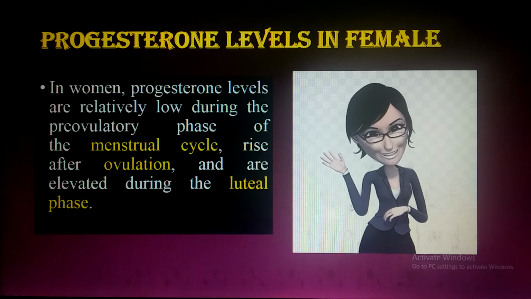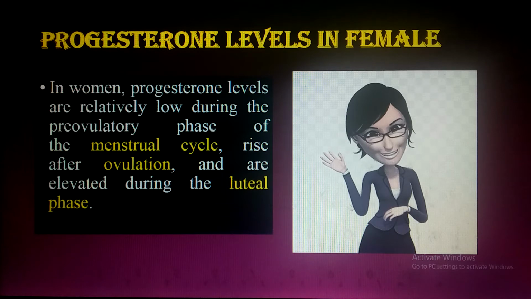Now the progesterone level in the female. In women, progesterone levels are relatively low during the pre-ovulatory phase of the menstrual cycle, rise after ovulation, and are elevated during the luteal phase. What is the luteal phase? Ovulation, you are familiar, is the release of the egg from the follicles in the ovary.